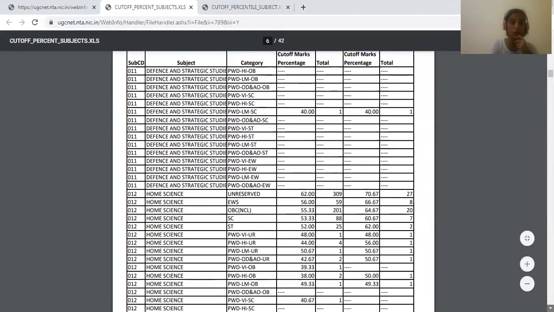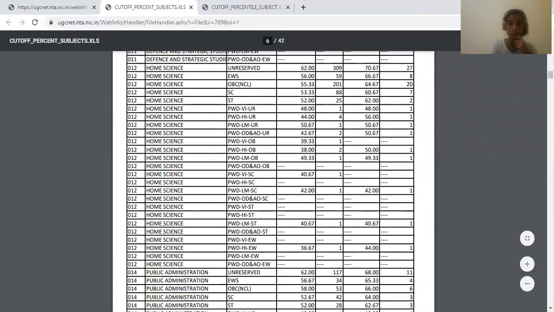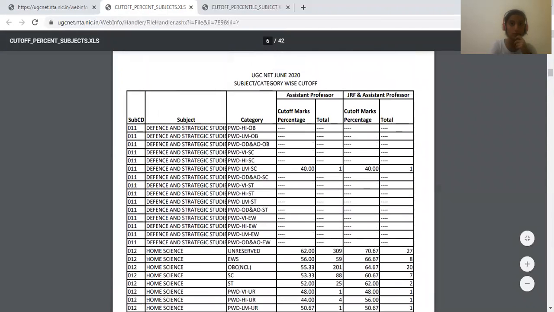So actually moving on to home science, that is the paper with subject code 12. The subject code is given here, home science subject is given here. Category wise, you can check based on the category on which you had applied. The cutoff percent for home science for unreserved category is 62%, and 309 students out of all the students who have applied are eligible for only assistant professorship.